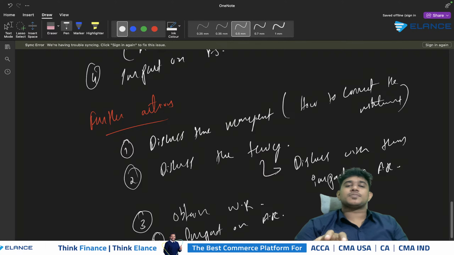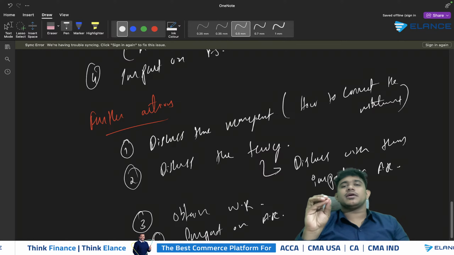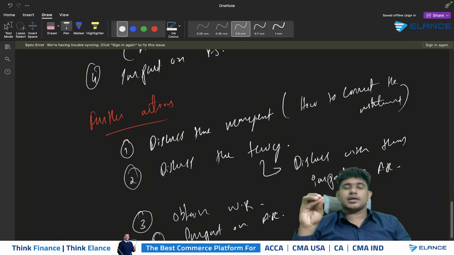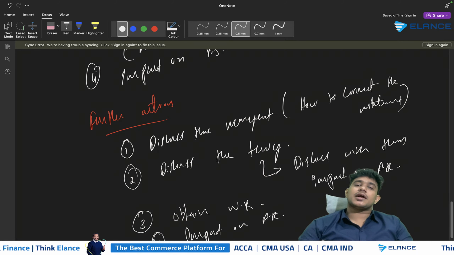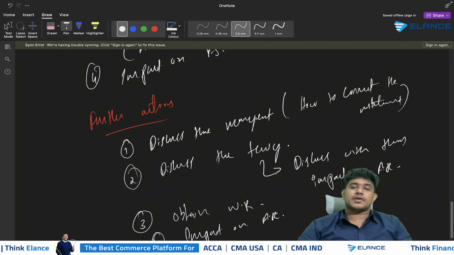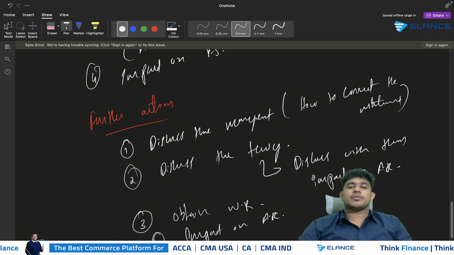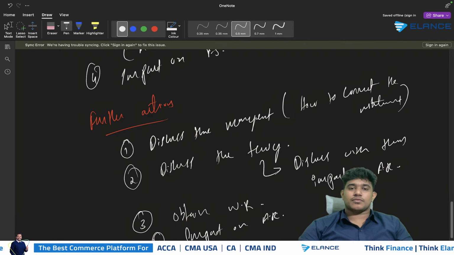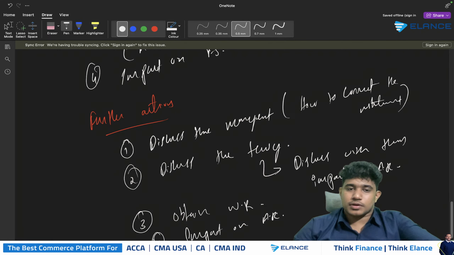So you should clearly specify what you need to communicate with the management, and that will be basically the request to correct the mistake. And you should also specify how you need to correct the mistake. And then if they are unwilling to correct the mistake, in that case, you have to communicate to those charged with governance and discuss the impact over the auditor's report. And you should also be considering about obtaining written representation stating all of the above. And finally, you need to show the impact over auditor's report as well.